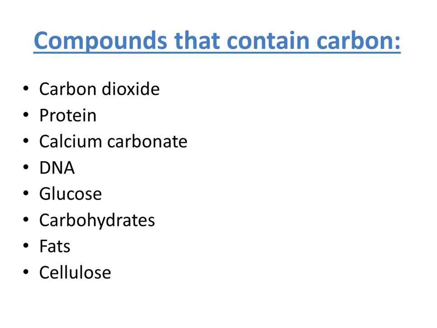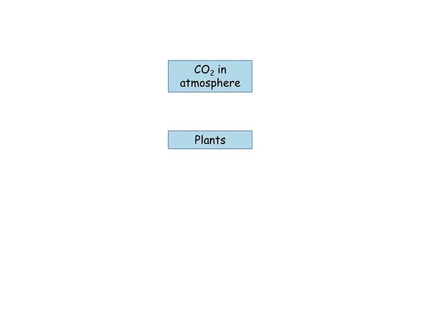So that is what we're going to move on to, the carbon cycle. When I'm constructing a carbon cycle, the first thing I would do is write 5 boxes. The first one is carbon dioxide in the atmosphere. Then carbon compounds in plants, such as cellulose or proteins. Carbon compounds in animals: fats, glucose, glycogen, etc. Then I'd write decomposers, the things that break down dead or decaying material.